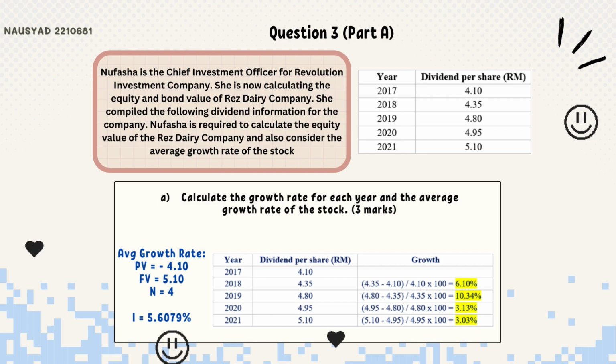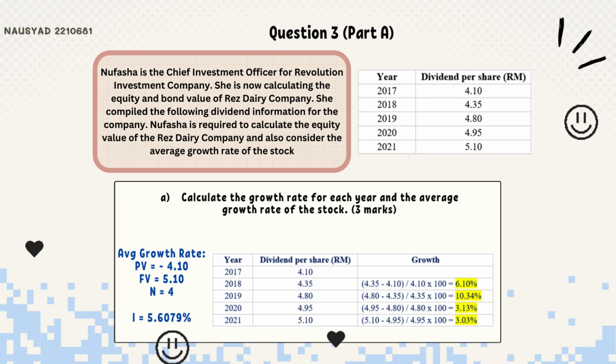The calculation for the growth rate for each year will be the dividend paid in the current year minus the dividend paid in the previous year, divided by the dividend paid in the previous year, times 100%. For 2018, the answer will be 6.10%. For 2019, the answer will be 10.34%. For 2020, the answer will be 3.13%. And lastly, for 2021, the answer will be 3.03%.